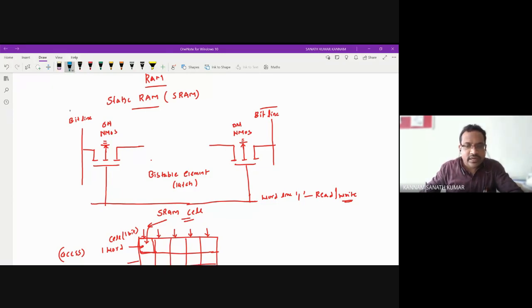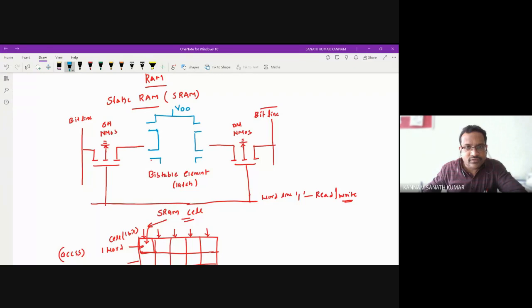So here you can draw the CMOS inverter. This is VDD. You have PMOS over here and NMOS, and here PMOS, NMOS.